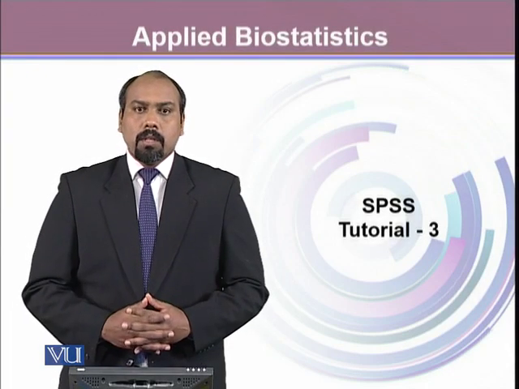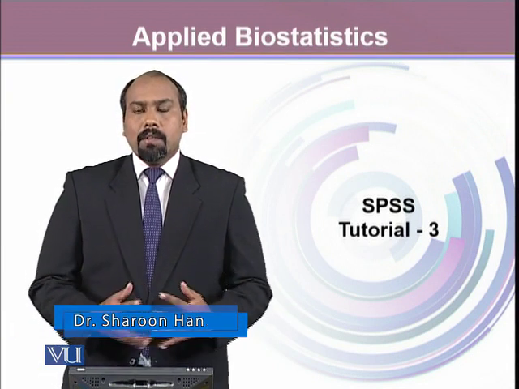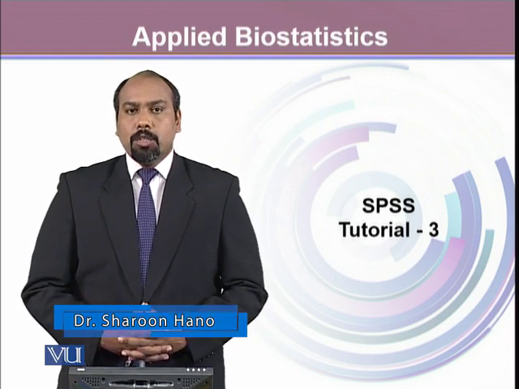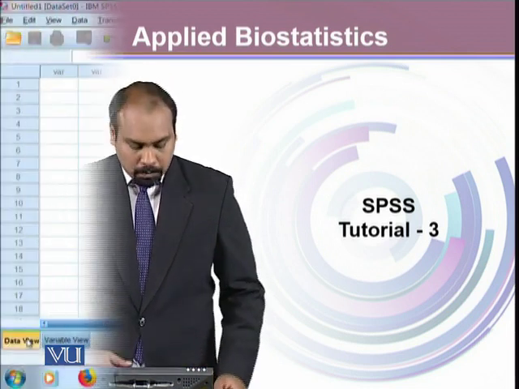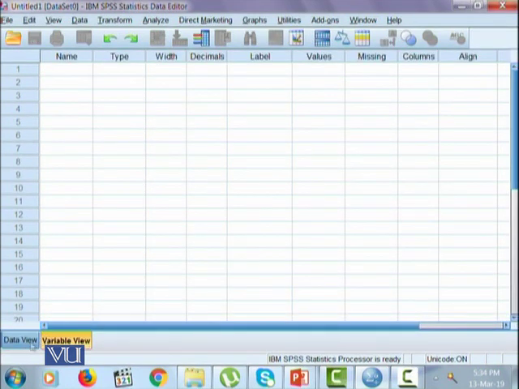In this module, we will be talking about the variable view, and we will also look at the various characteristics of the variables that need to be added when we enter the data in SPSS. Since we already know that an SPSS data file will have two views, data view and variable view, in the variable view, there will be 11 characteristics for each and every variable that will be added into the data view.